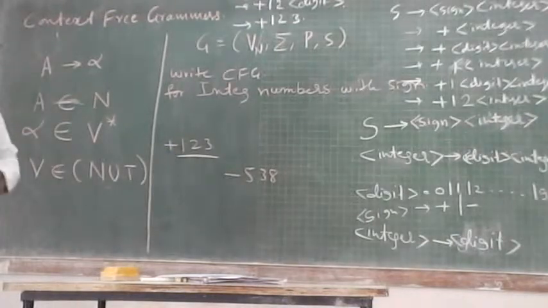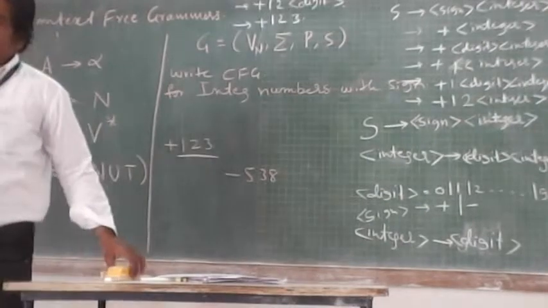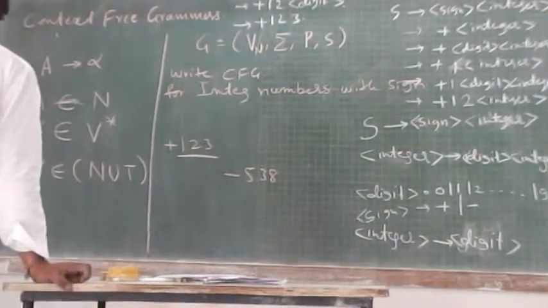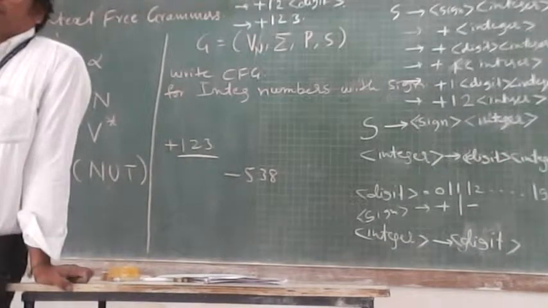Okay? Fine. So you take the homework: write a context-free grammar for floating point numbers.